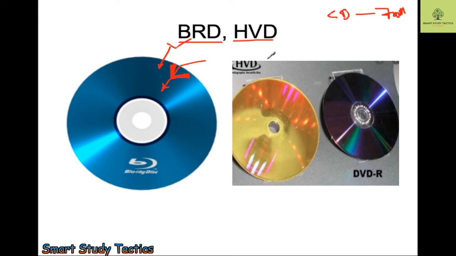Next we have the holographic versatile disc. DVD is the digital versatile disc, and here we have the holographic versatile disc. It is also another method. In Blu-ray you can store 25 to 50 GB. In the holographic versatile disc you can store 3.5 terabytes. Imagine. You can access approximately 1 GB of data per minute with this. This is also an invention. I think the things are clear to you.